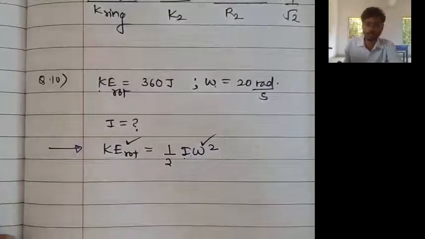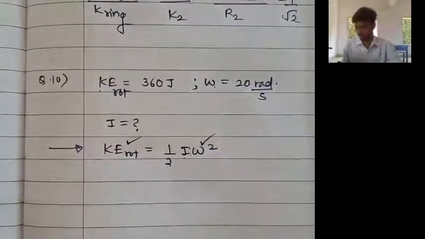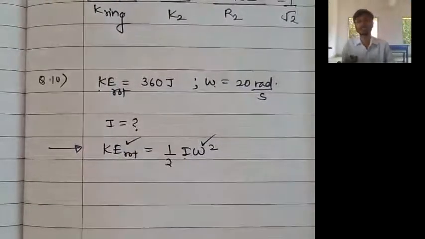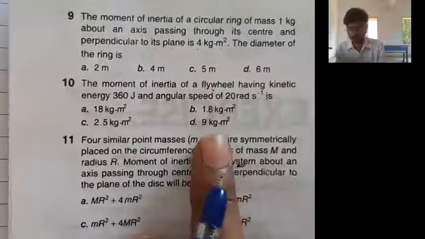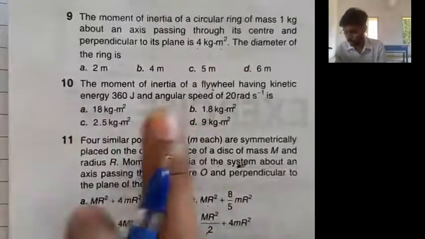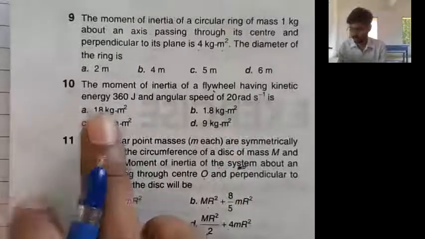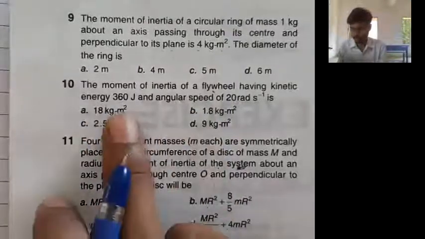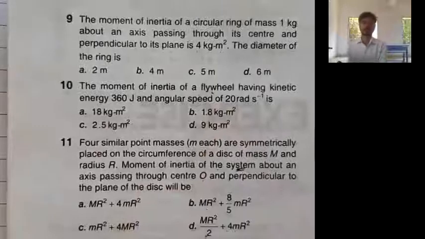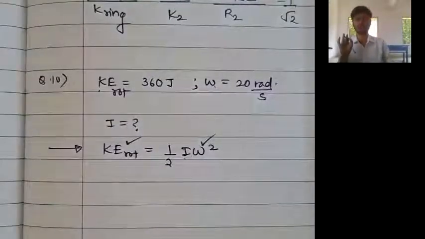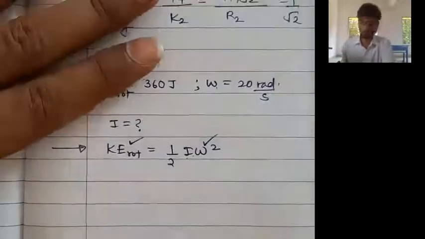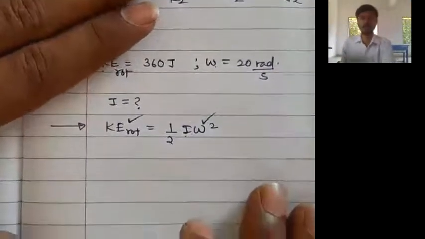Now we can move on to the calculation. But always remember, before going to the calculation, first check all the options. What are the options? 18, 1.8, 2.5 and 9, and all the options are in SI unit. So we have seen the options. Before calculation, always check once what the options are, and according to the options, try to manipulate your calculations.